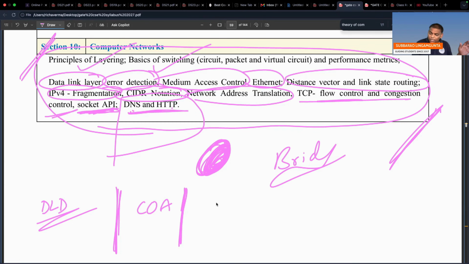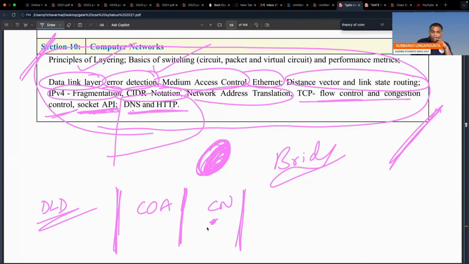Next, in computer networking, many changes are there. I think the previous one is a superset and now it is a subset. In my opinion, some things are removed: bridging, ARP, RARP.